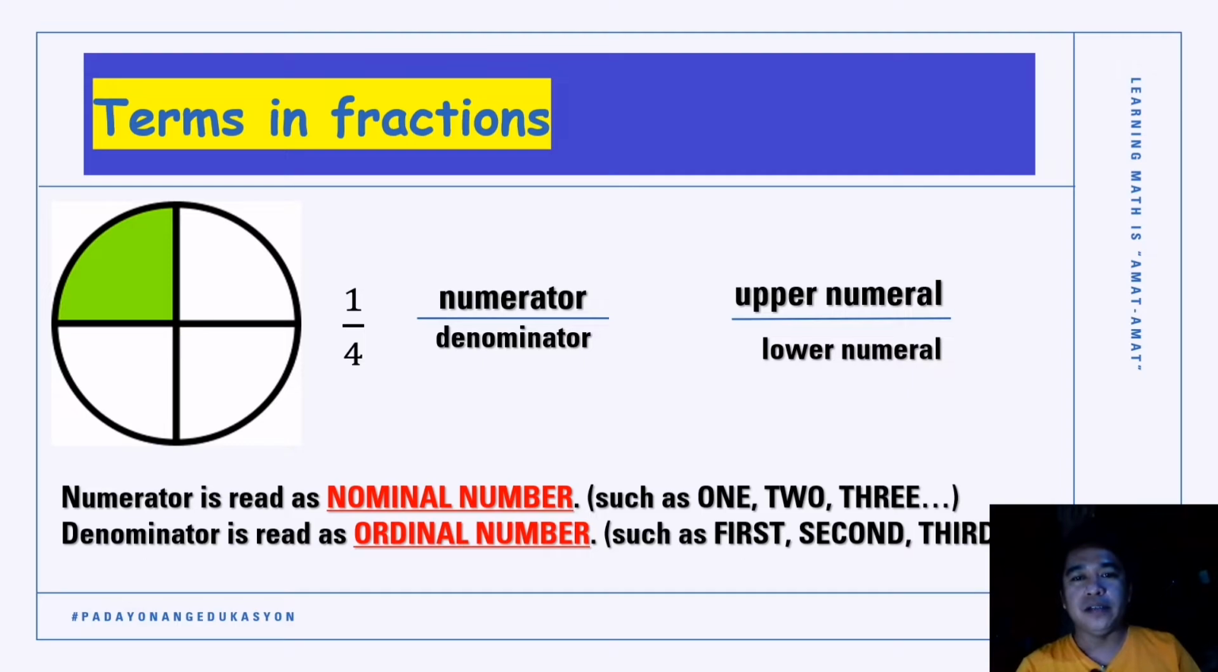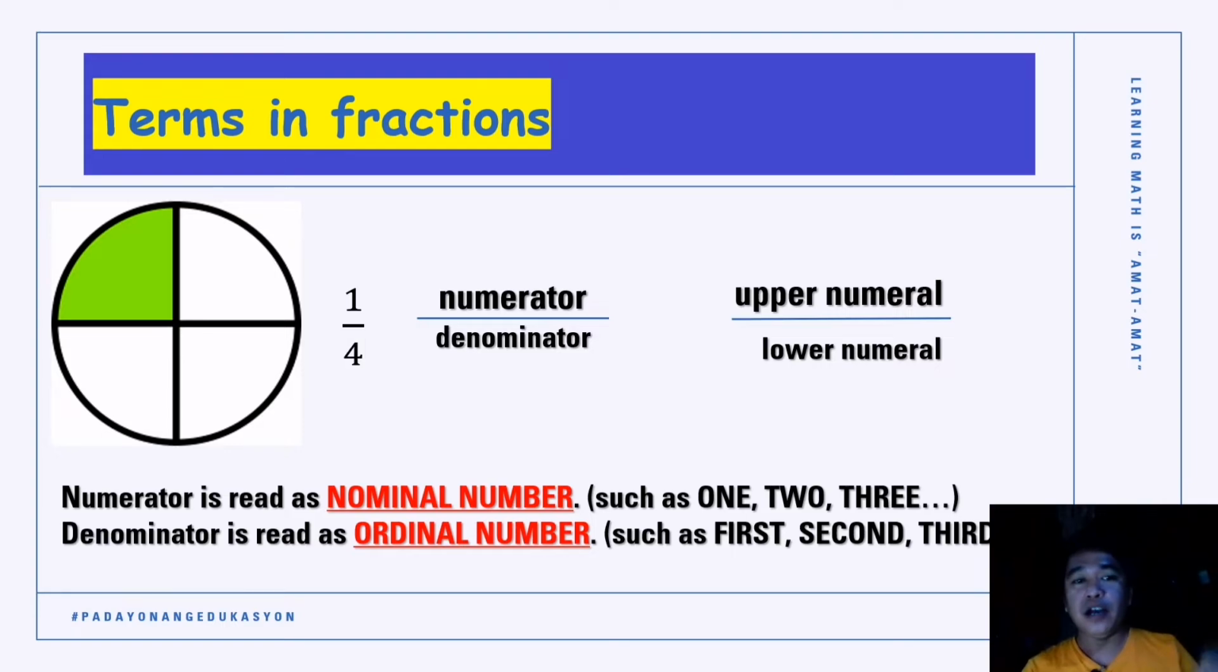Okay, so let us review again the different terms that we use in fraction. Take a look at our illustration. We have a circle which is divided into 4 equal parts. One part is shaded, colored green. You can see it on our screen. So, we can form a fraction.